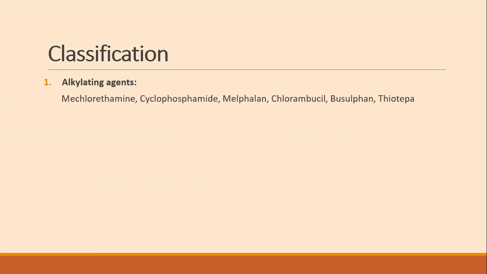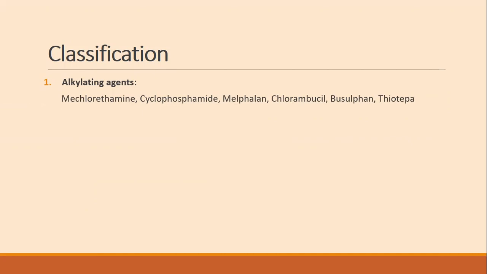Now, which are these anti-cancer agents? We will first understand the classification. The first category of anti-cancer drugs is alkylating agents. Examples include mechlorethamine, cyclophosphamide, melphalan, chlorambucil, busulfan, and thiotepa.